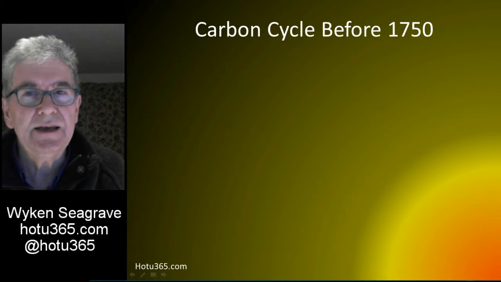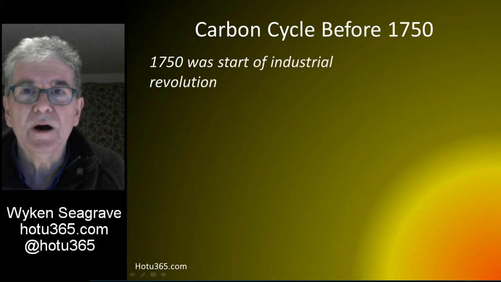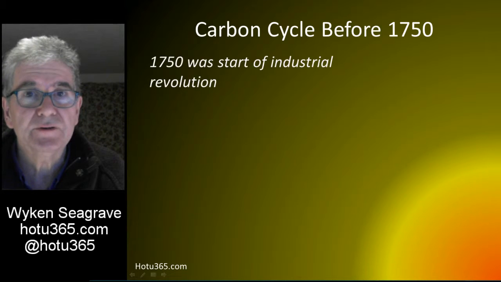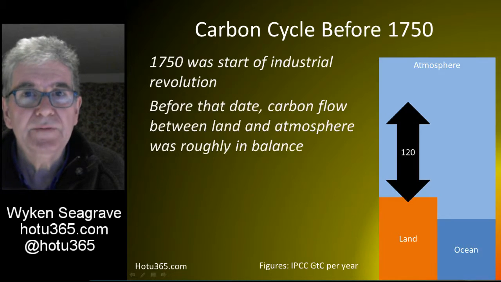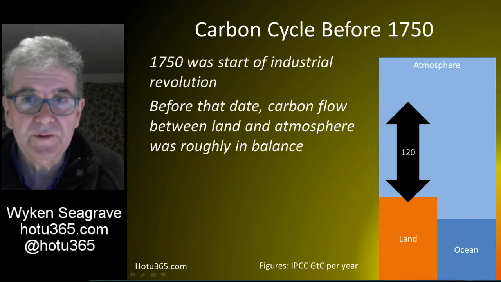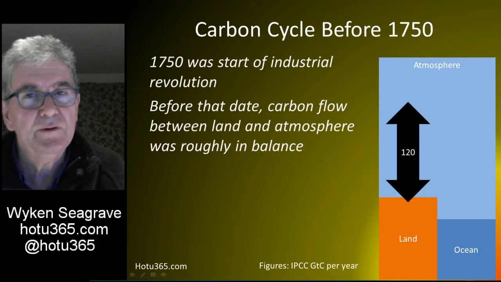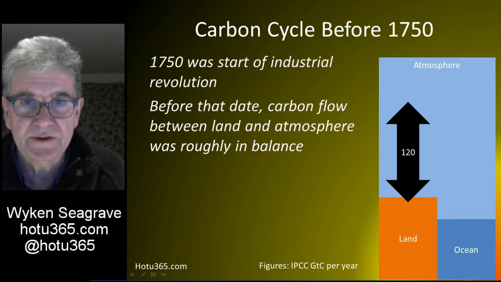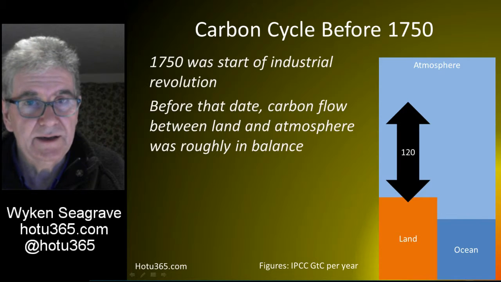1750 is a key date in the history of human influence on our climate because it marks the start of the Industrial Revolution. Before that date, the amount of carbon dioxide released from the land and from things living on the land was roughly equal to the amount of carbon dioxide absorbed from the atmosphere back into the land.